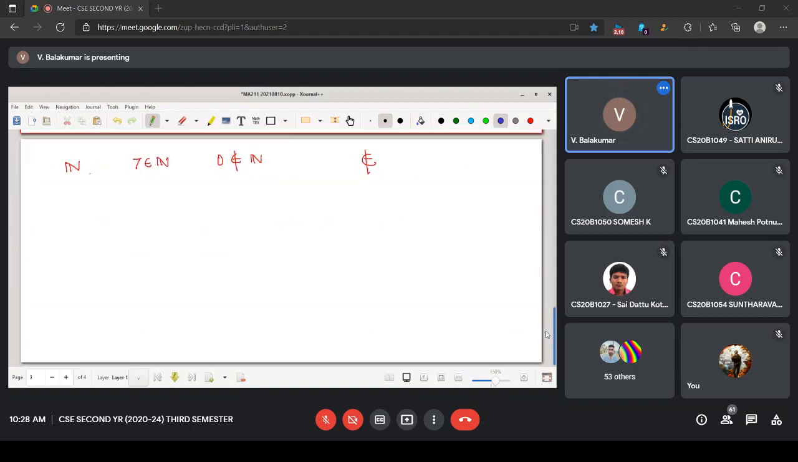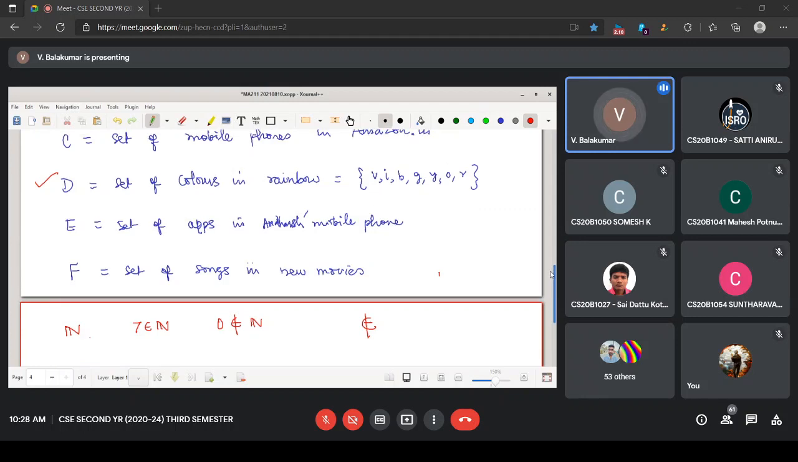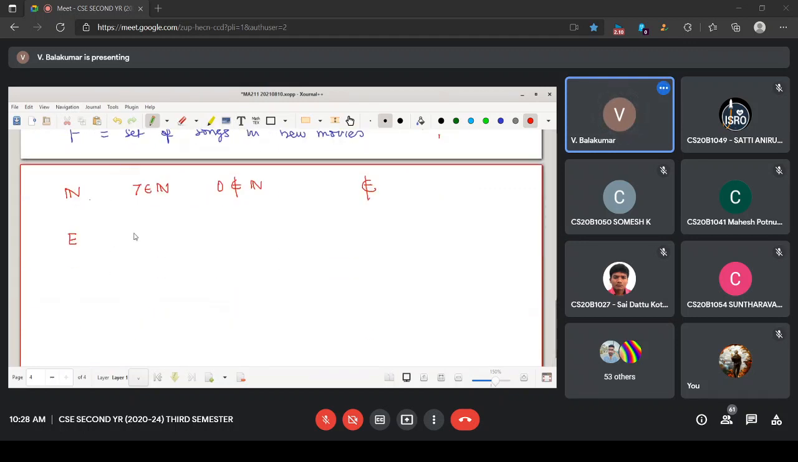Now I give you E. I am giving one element. E talks about the set of apps in his mobile phone. I give you WhatsApp. Whether it belongs to that set of apps, that's the question. What do you feel? Everyone knows the answer, I think. WhatsApp belongs to that set of apps in that particular mobile phone, which is with others. Suppose if you give the mobile phone, you can check it. That's all I want to say.